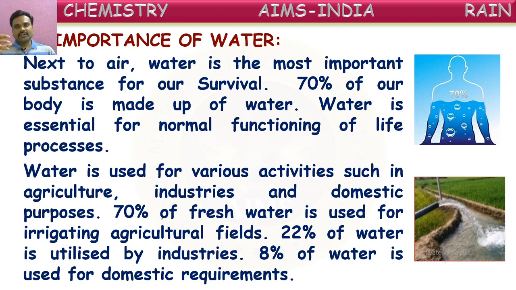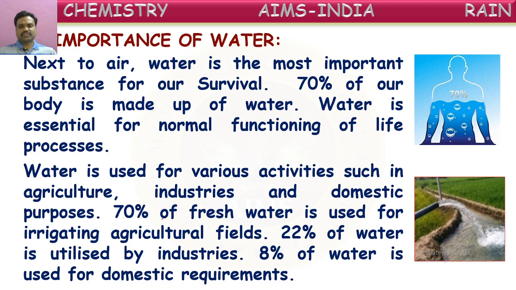So in this way, of the 0.003% available water, around 70% is used for agricultural purposes. Around 22% is used for industrial purposes, in the chemical and production factories. The remaining 8% of water is used in our homes for domestic requirements.